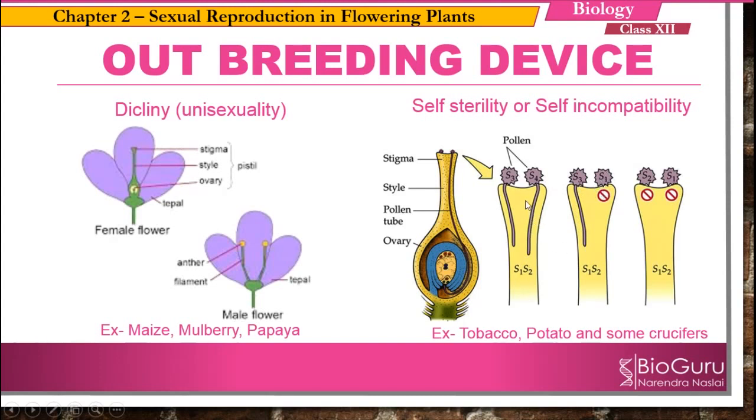Here in this case also you can see the pollen grains is having S3 and S4 genes, but here the stigma is having S1 and S2. Different genes are there, so hence both the pollen grains are allowed to germinate. So this type of device is called as self sterility or self incompatibility, where the pollen grains of the same flowers are not allowed to germinate because of certain self sterile genes. Examples here includes tobacco, potato, and some crucifers.